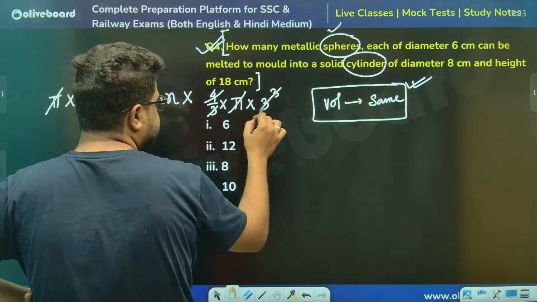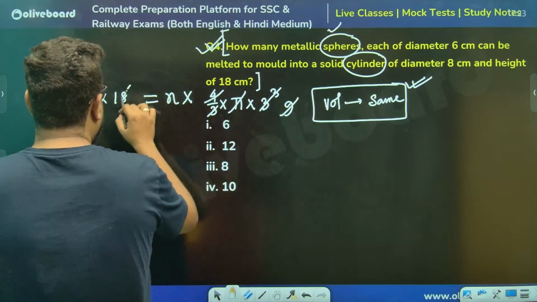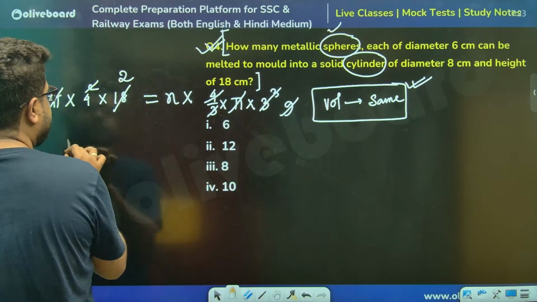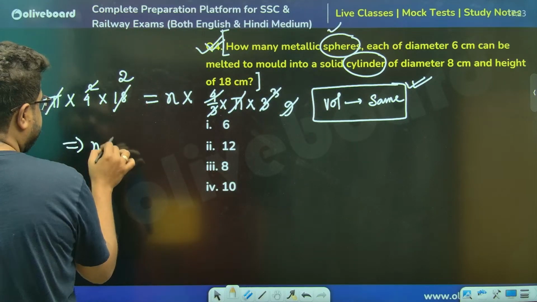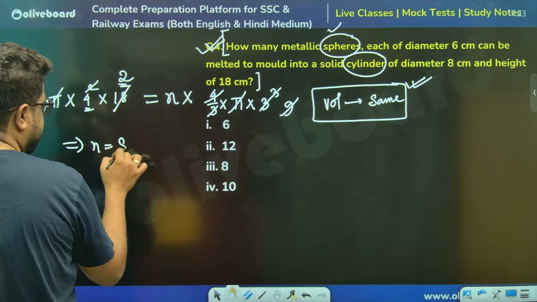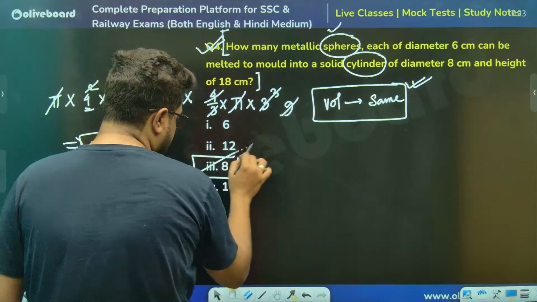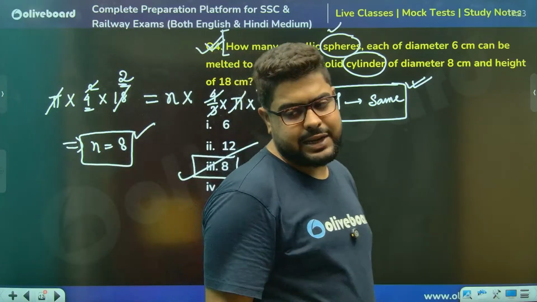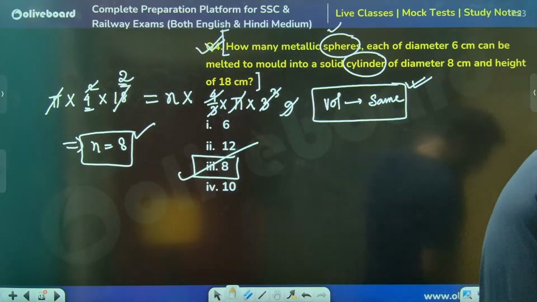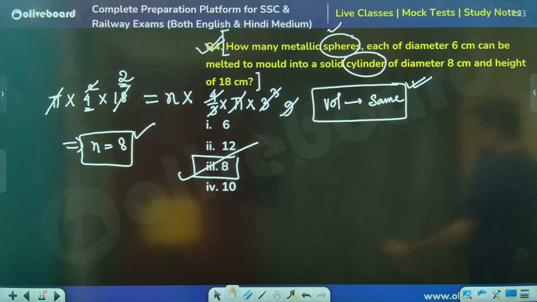Sir, this 3 meaning, sir, 9 remaining. 9 twos are 18. Anything else? No, sir. So n will be, sir, this 4 here, this 2 here. That means the answer is 8. Option number 3 is the answer. Option number 3, 8 is the correct answer. Very, very simple stuff.